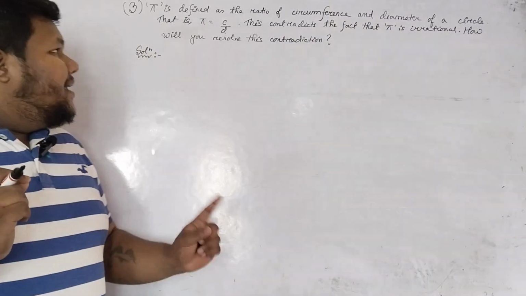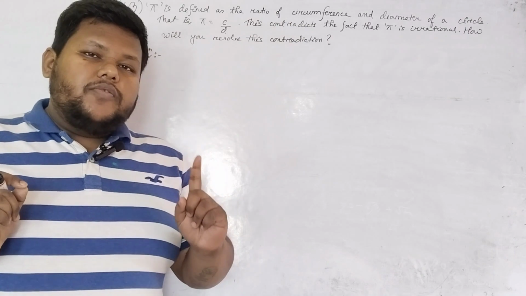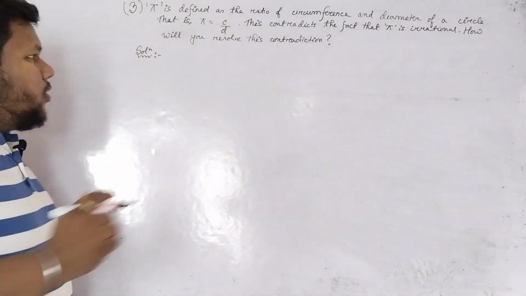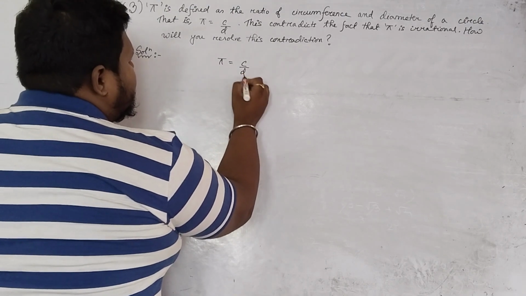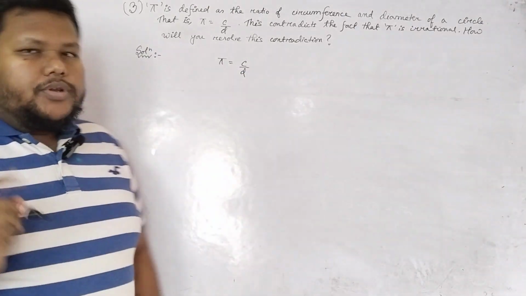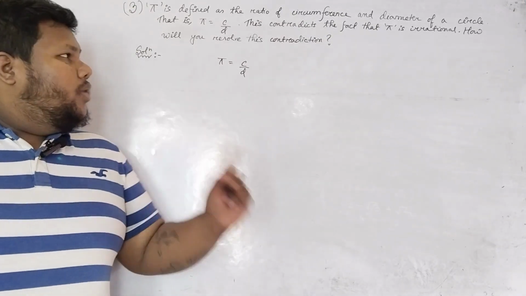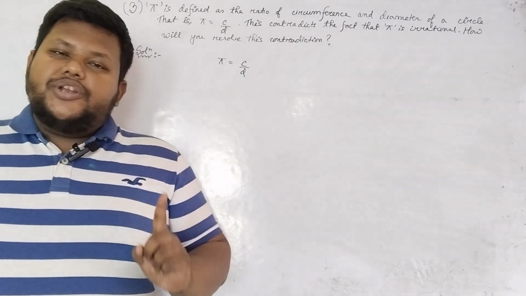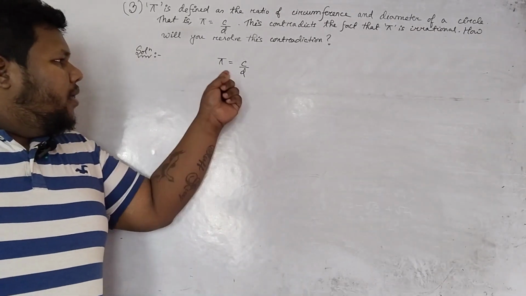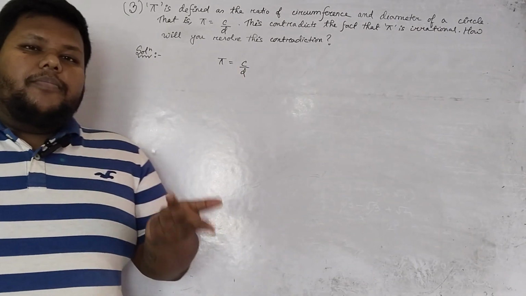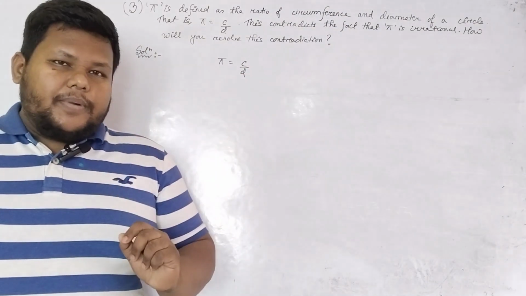You see, pi is defined as the ratio of the circumference and diameter of a circle. Okay, so they are saying that pi is the ratio of the circumference and diameter, which is true, but this is opposing the fact that we have learned that pi is an irrational number. If pi is an irrational number, then how can it be expressed in rational form? It cannot be expressed in rational form if it is an irrational number.